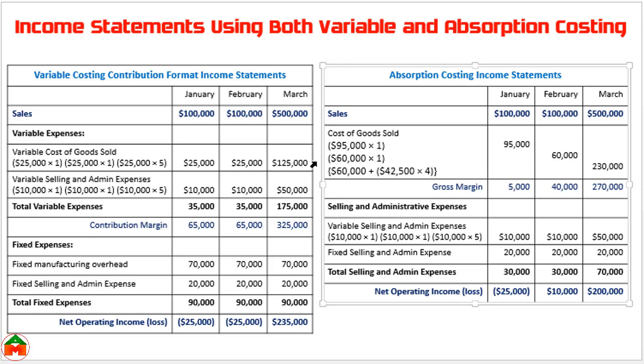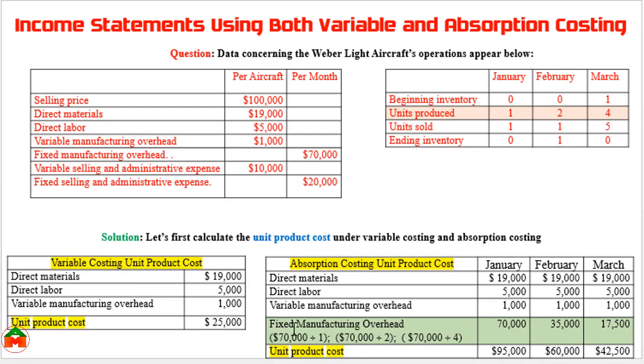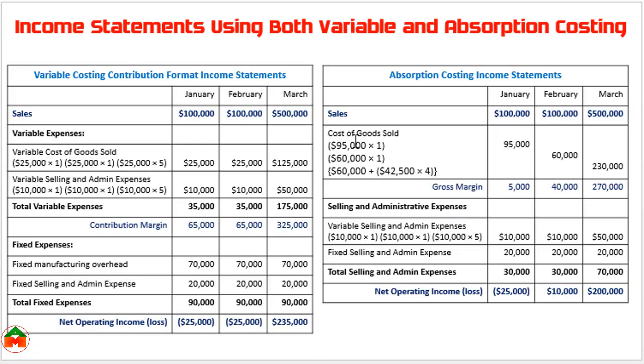And this is the difference. In variable costing we have shown only the variable portion. Here we can see 25,000, but in absorption costing we are showing all the cost. All the cost means we have included fixed manufacturing overhead. This one fixed manufacturing overhead with the other 3. That's why the figure is higher.